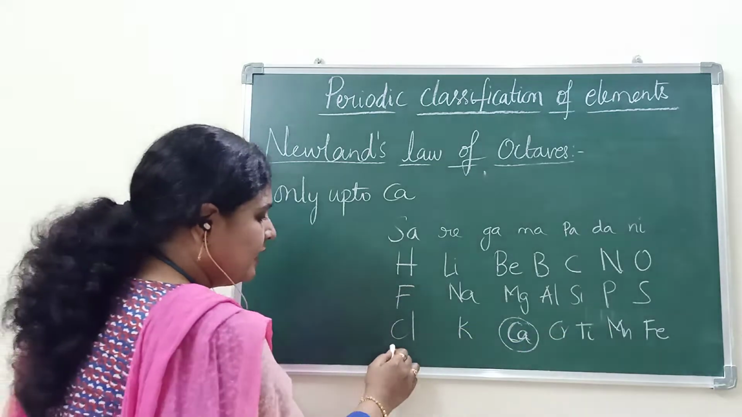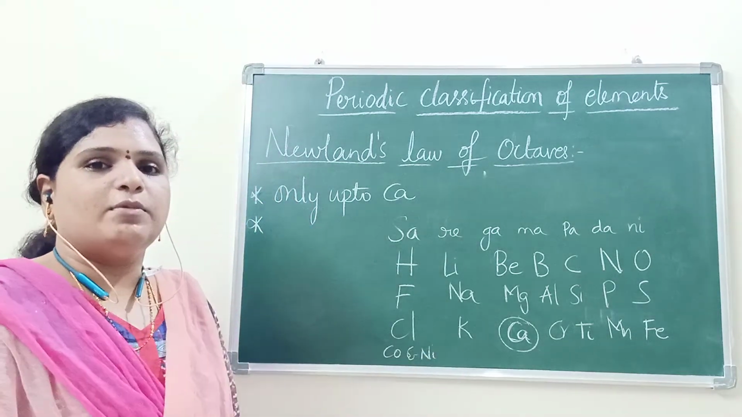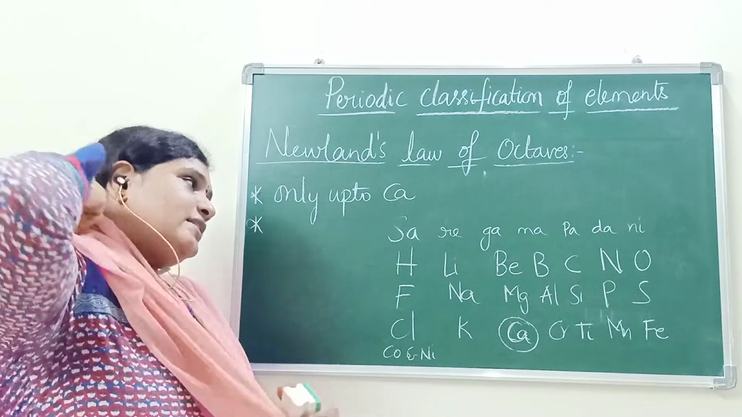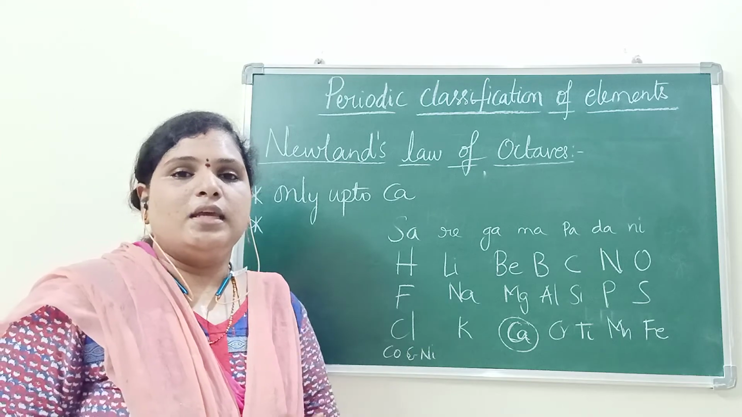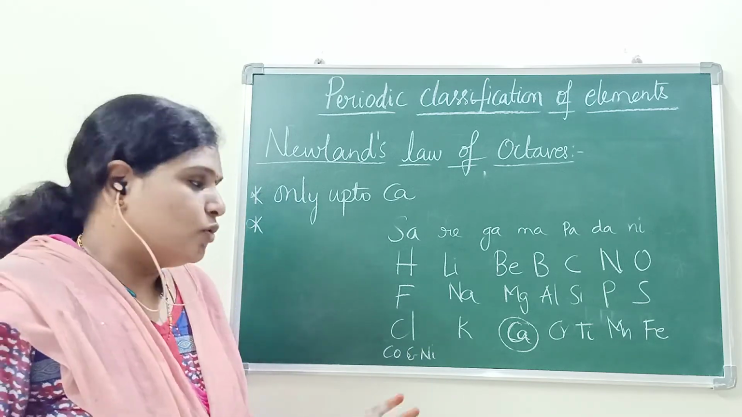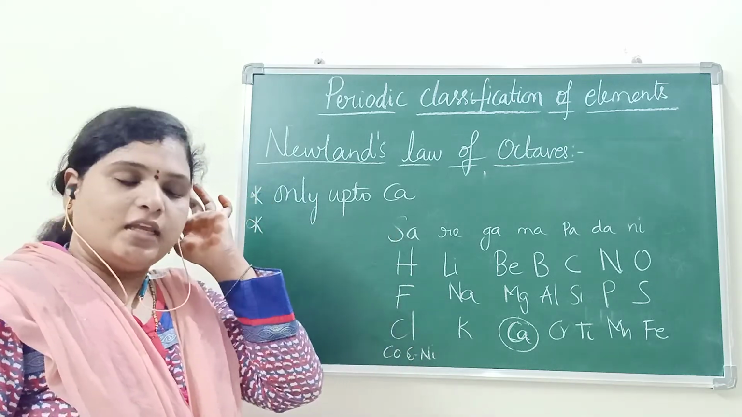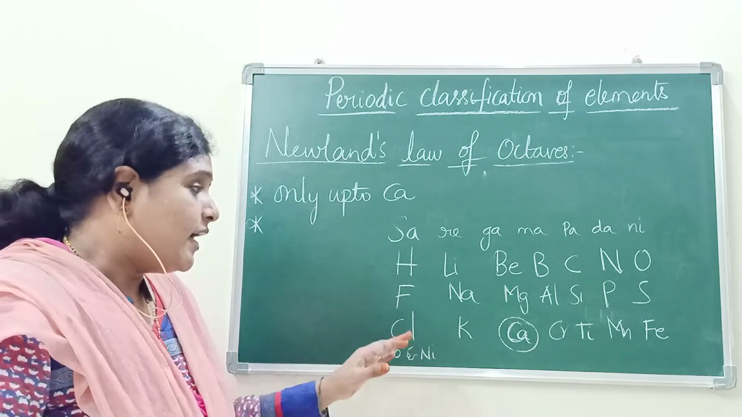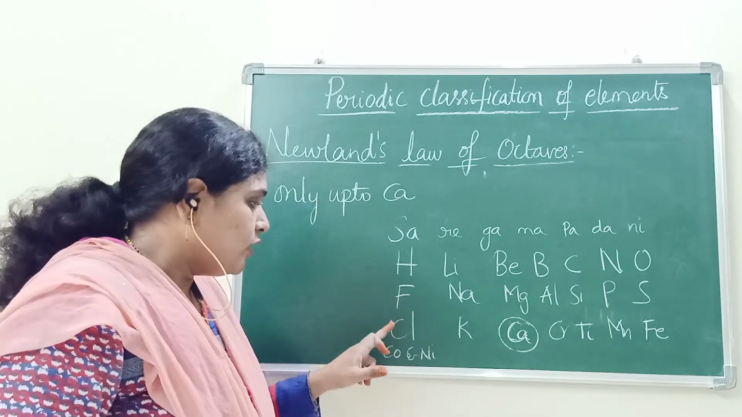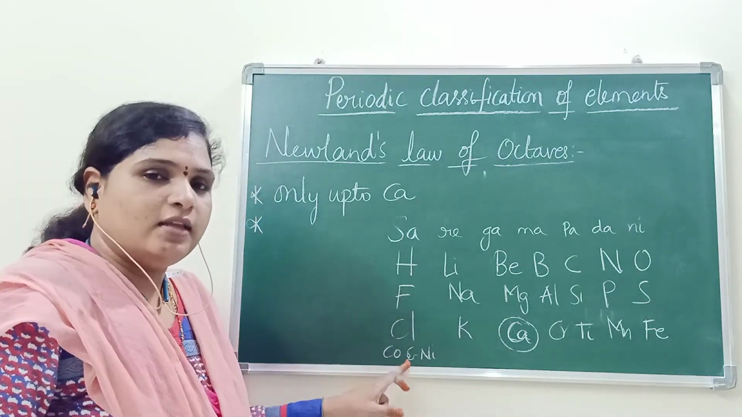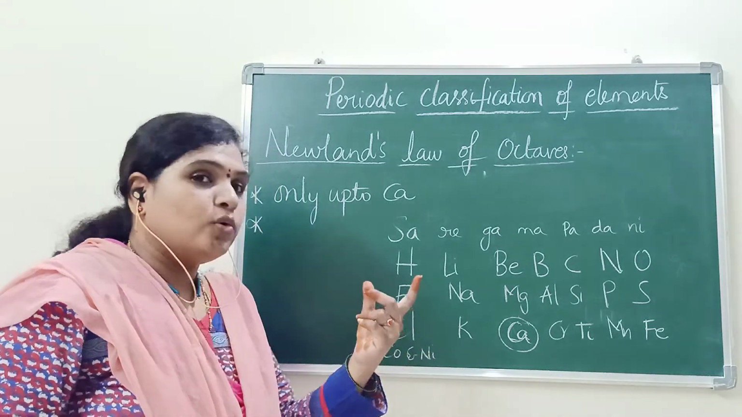After this, what he did here, cobalt and nickel he kept at one place only. In the same slot, in the same column, he kept two elements. And those two elements are not in similarity with the others. Cobalt and nickel are placed in the same column as that of fluorine, chlorine, and here bromine will be there in his table. Here two elements are placed.